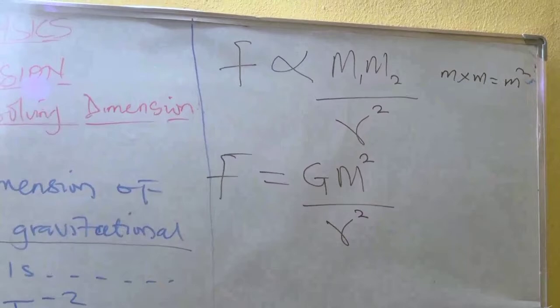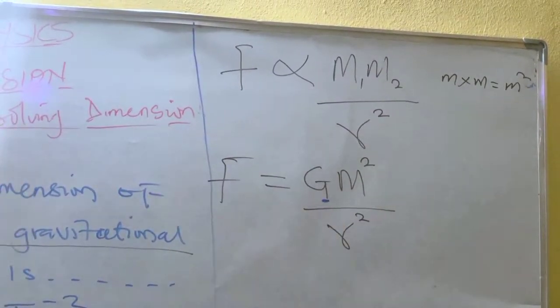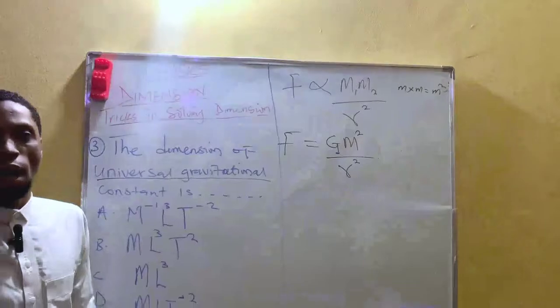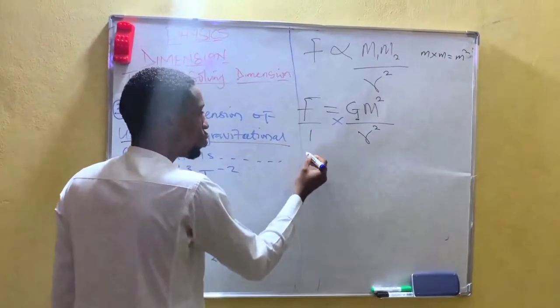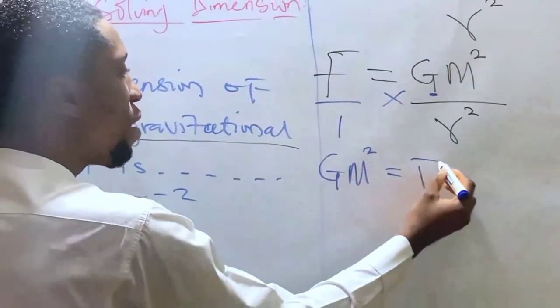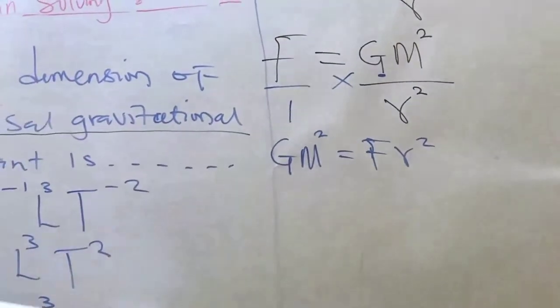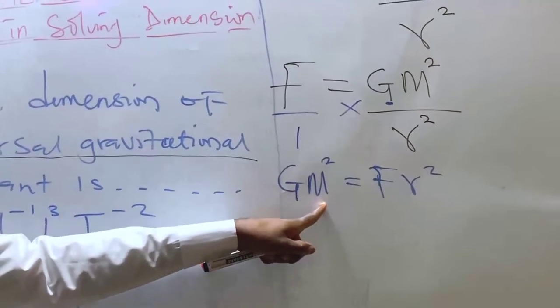So look at what we are looking for. We are looking for this G here, which is universal gravitational constant. So in finding G, you have to make G the subject of the formula. So you cross multiply, you have G m raised to power 2 is equal to F r squared. Then you divide both sides by m raised to power 2.